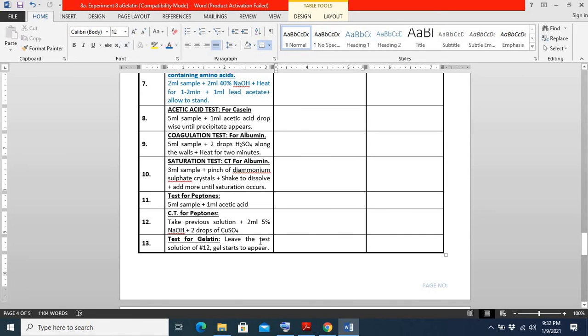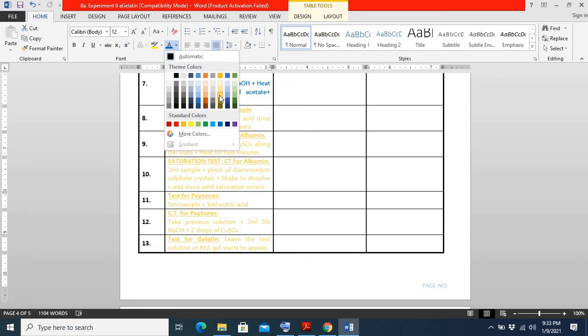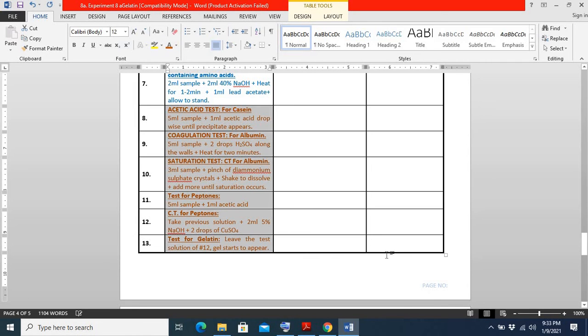For this purpose we perform tests number 8 to 13, which I am highlighting in brown. First we perform the acetic acid test, then the coagulation test, then the saturation test. We have well discussed all these tests in my previous videos, so for the explanation you can see my previous videos on these tests.